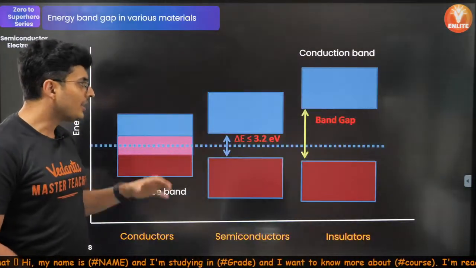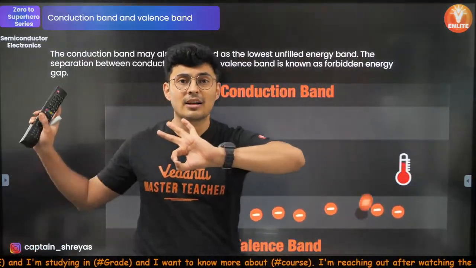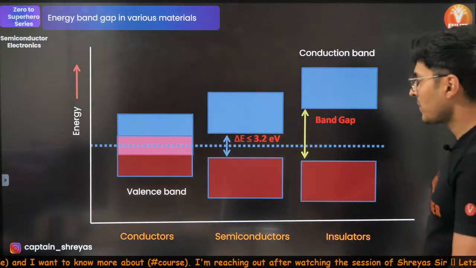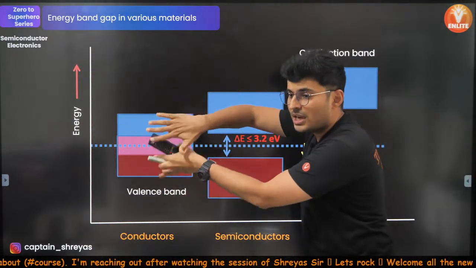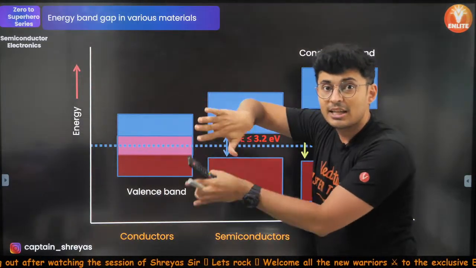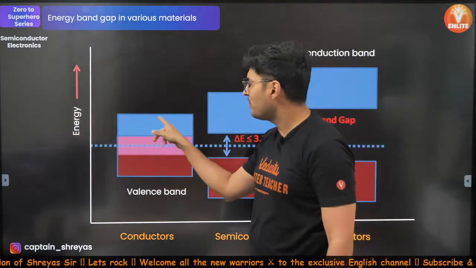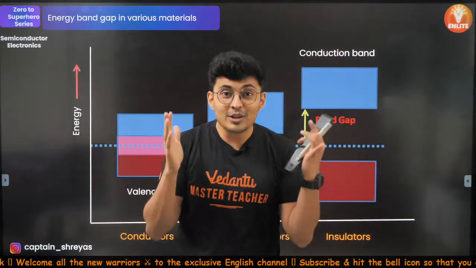Correcto. Now this whole thing decides whether it is a conductor, semiconductor or an insulator. Observe this carefully now. If the two bands merge, there is an overlap. If there is an overlap, then the electrons in the valence band can easily jump into the conduction band. It's like a free path. There is no gap.